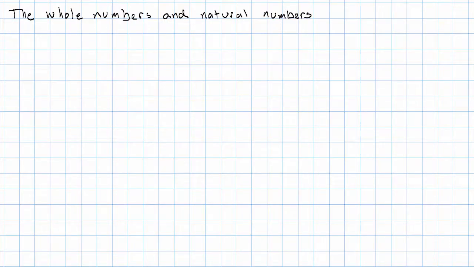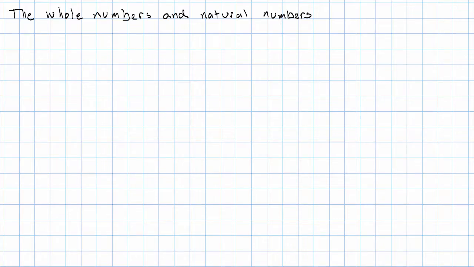One of the things that we do in algebra is to give names to some of the things that we worked with in arithmetic and describe the systems we see in arithmetic a little bit more carefully. One of the things that we want to name is the different groups of numbers that we work with. The most basic groups of numbers that we work with are the whole numbers and the natural numbers. I'm talking about these two groups of numbers at the same time because they're very similar to each other.